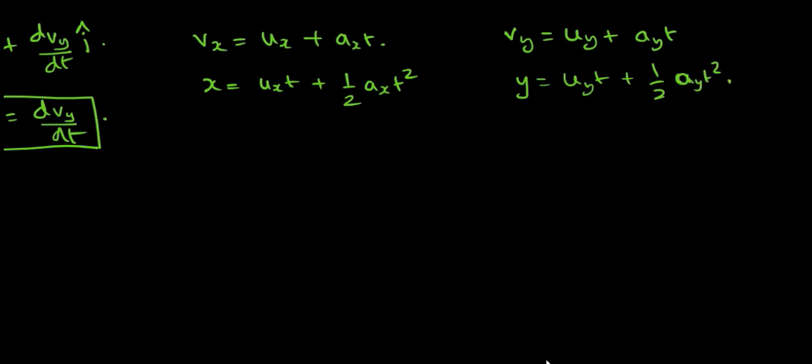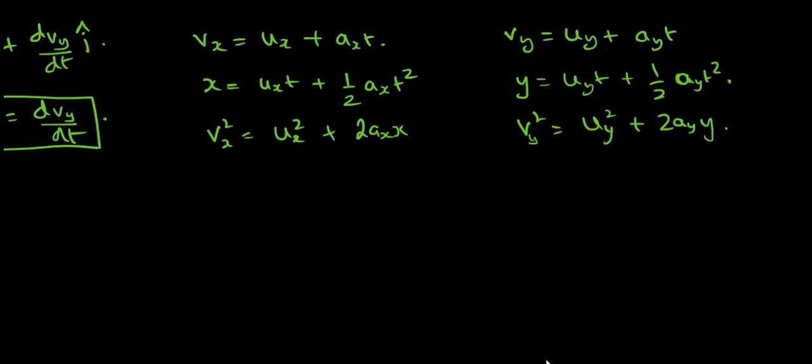Okay, and in a similar way vx square is equal to ux square plus 2axx, and vy square is equal to uy square plus 2ayy. Okay, that's how things are going to be. So this was the explanation about how we can resolve it into components.